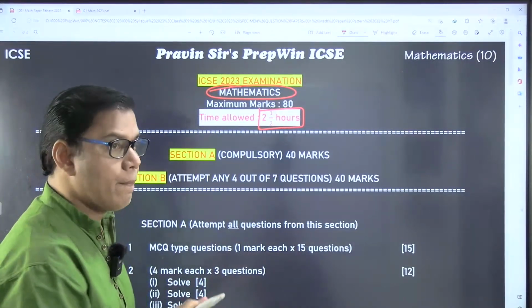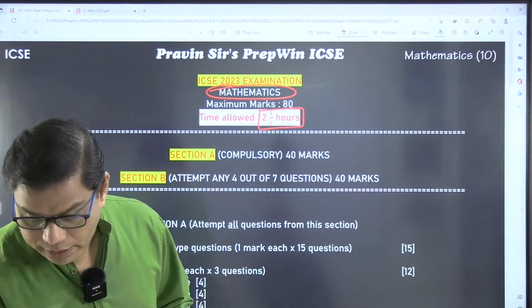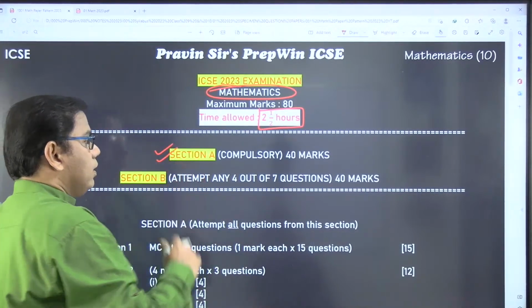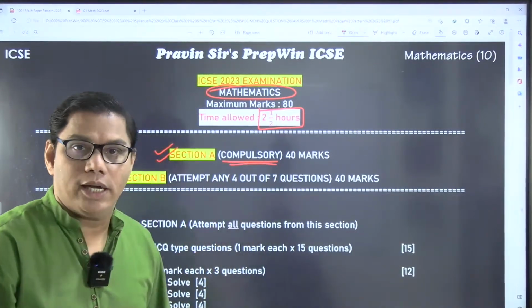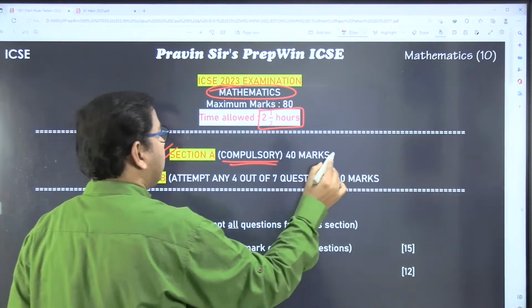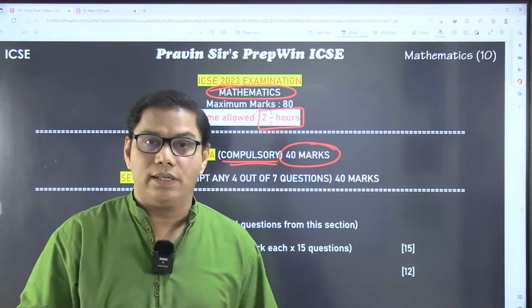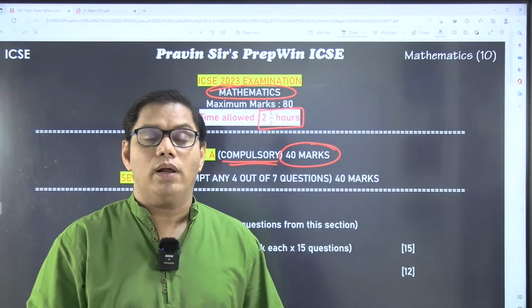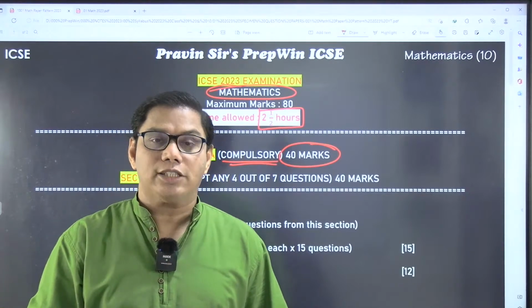Is it fine? Okay, so your maths paper is divided into two sections. Section A is the compulsory question. There is no option in this question. This section carries 40 marks. Now this section is going to play a very important role in deciding how many marks you are going to get in the maths paper.